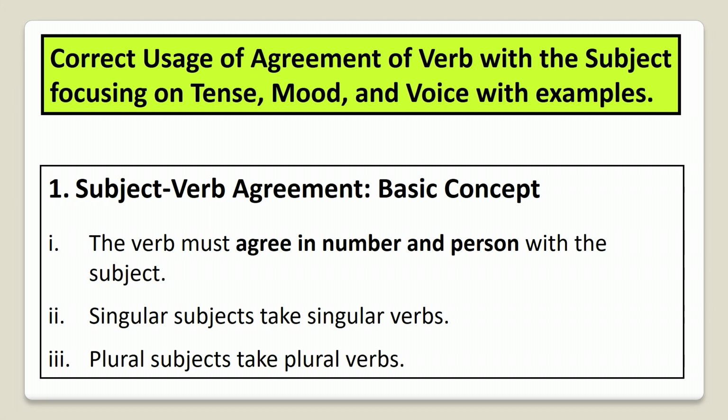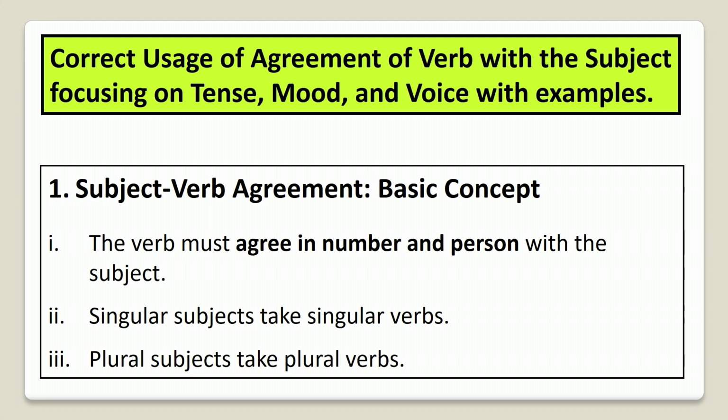It is very clearly written that a singular subject takes a singular verb. A plural subject takes a plural verb. According to the subject, the verb will be there. It must agree in number and person. That is very important to understand.